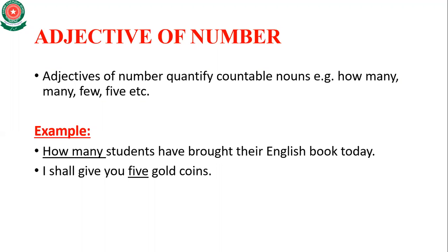Same as, I shall give you 5 gold coins. Here the word 5 is countable, and gold is the noun. So 5 basically describes how many gold coins, the quantity in numbers of gold. So in I shall give you 5 gold coins, the word 5 is an adjective of number.